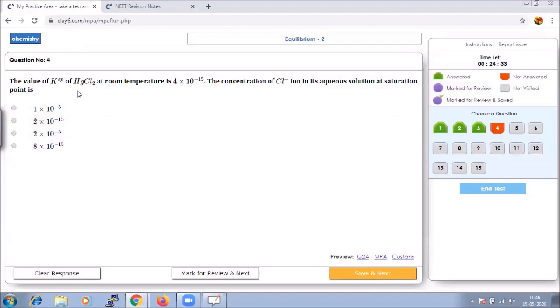The Ksp of HgCl2 at room temperature is 4 into 10 to the power of minus 15, and the concentration of Cl minus ion in its aqueous solution at the saturation point. It's very important to note, at saturation point. So we could calculate the value of Ksp.